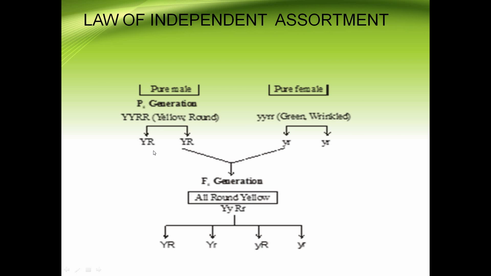Capital Y, capital R represents the character yellow and round seeds. So these characters present in the parent separate independently from one another and produce the different gametes. This is the law of independent assortment.